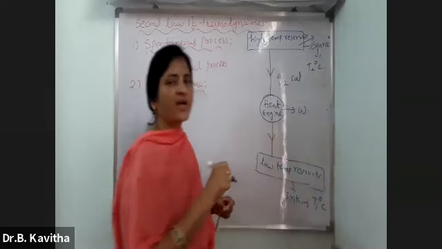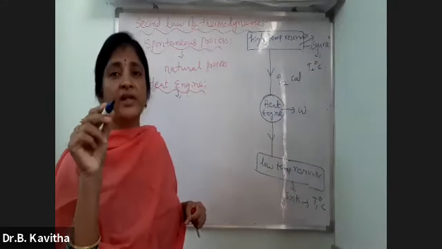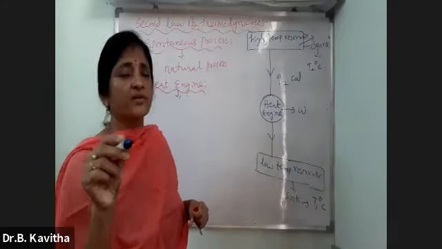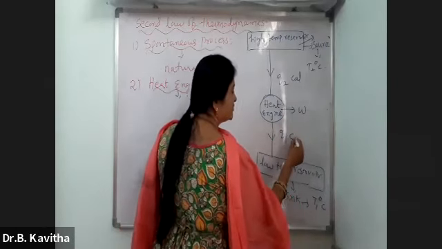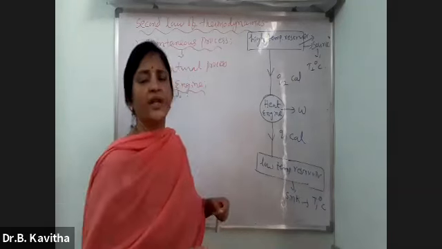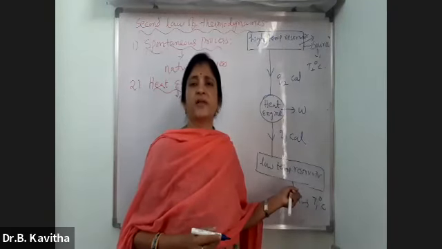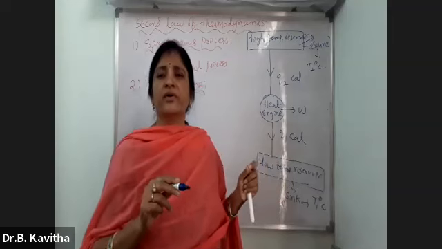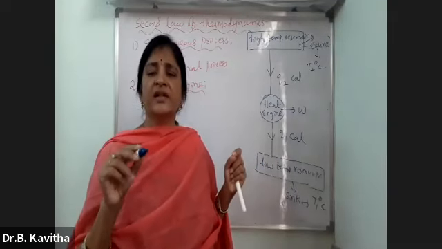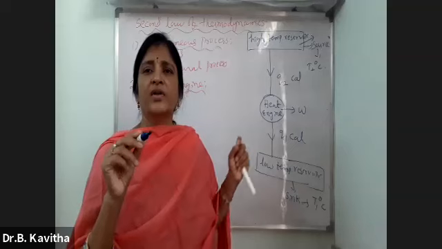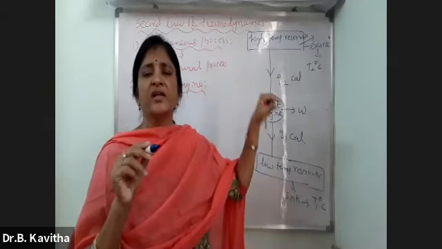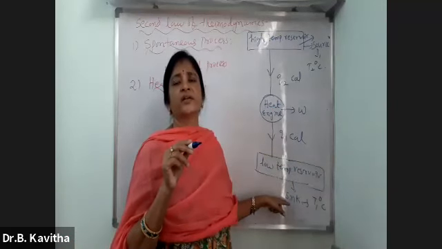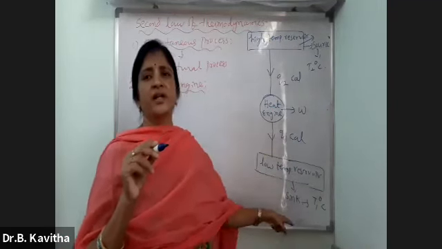How much heat is absorbed from the source? Q2 calorie of heat is absorbed from the source, and a part of the absorbed heat is converted into work. And assume that Q1 calorie of heat is transferred to the low temperature reservoir. So whenever I write Q2, you have to think that the heat engine absorbed Q2 calorie of heat from the source. Q2 is the absorbed heat and Q1 is the heat transferred to the sink.